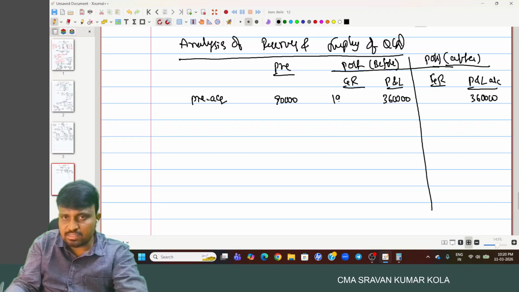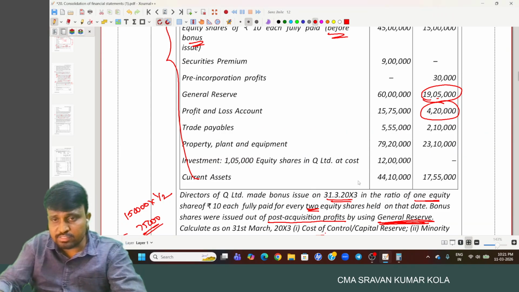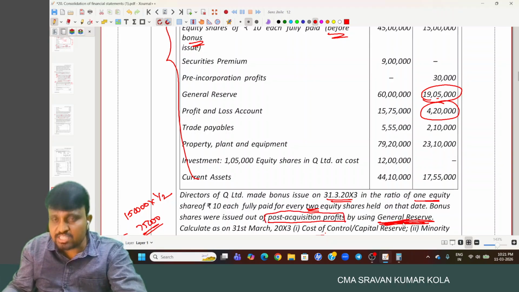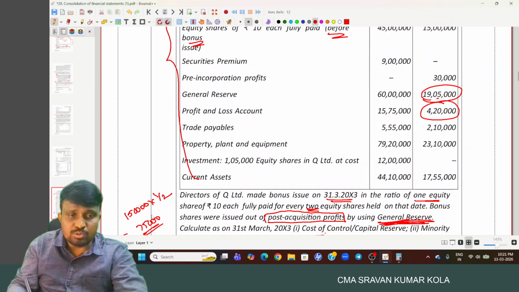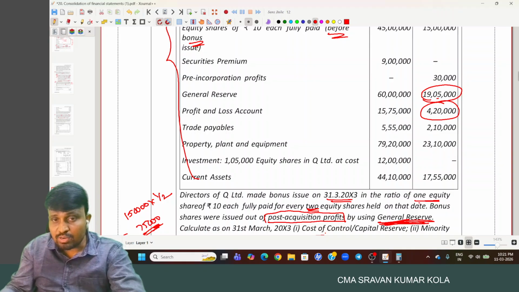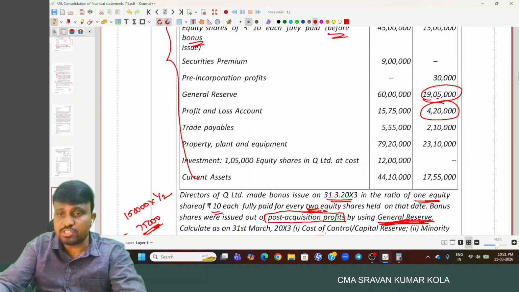So 19 lakh 5,000. And we provided what? Bonus shares. The bonus shares are provided out of post-acquisition period profits, and that too by using general reserve only. What is the bonus shares? 75,000 bonus shares have been issued, one equity share for 10 each, one equity share for every two equity shares held.